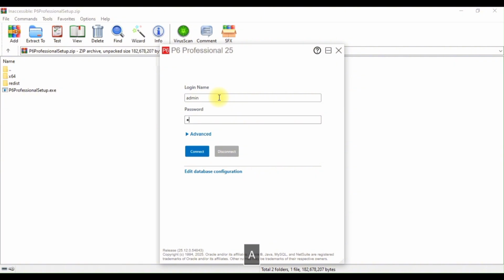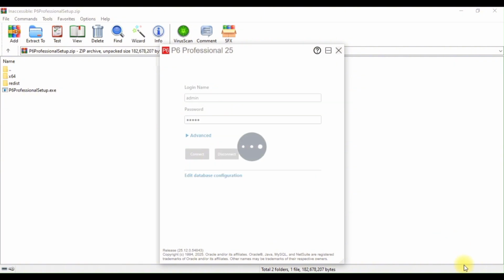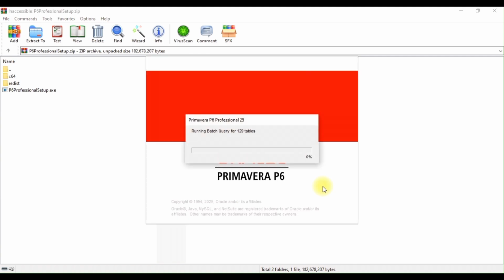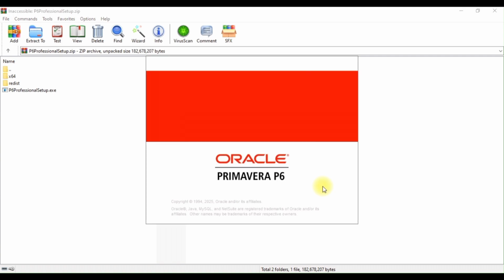Enter your old login and password like admin or admin. After that, the old data is updated into this new version of software. Now it will open. Yes, this is opening.